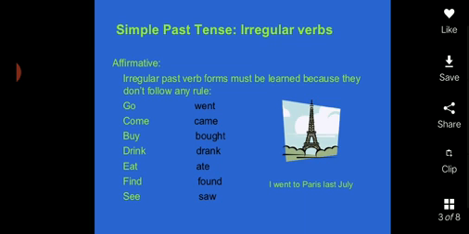Now, WH questions with be. The question word just goes at the beginning, everything else is the same. Like, why was I sleepy? Earlier I told you, was I sleepy? Now the question is with WH words. Why was I sleepy? Where were you? When was he at the cinema? How was she? How was it? Why were we hungry? When were they at work?